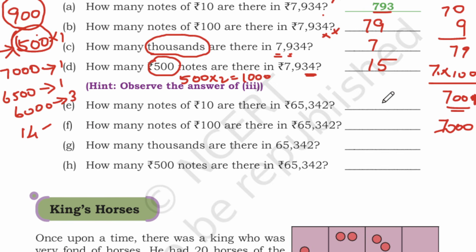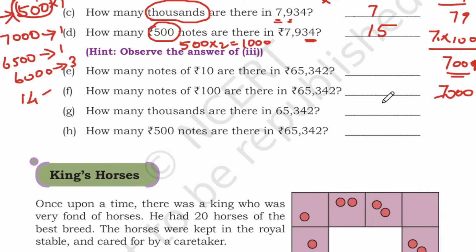Okay, easy. How many 10 rupees are there in 65,342, and how many hundreds, and how many thousands, and how many 500 notes are there in 65,342?